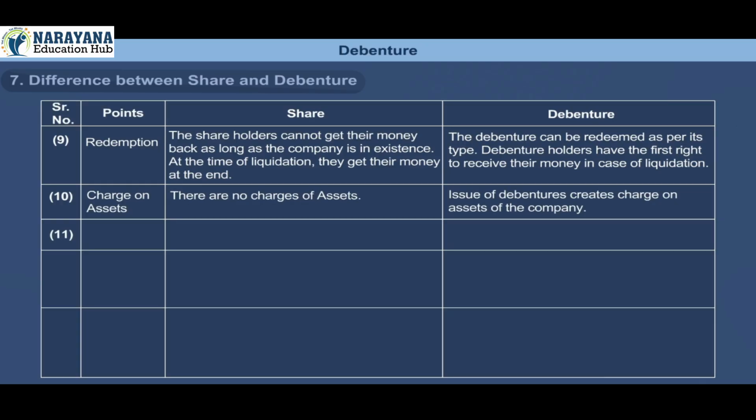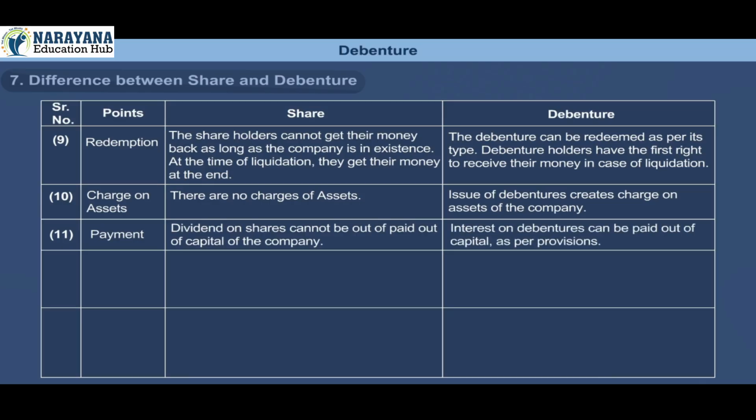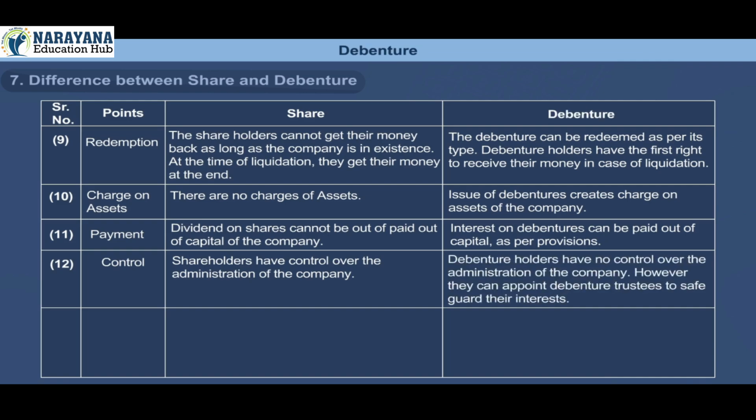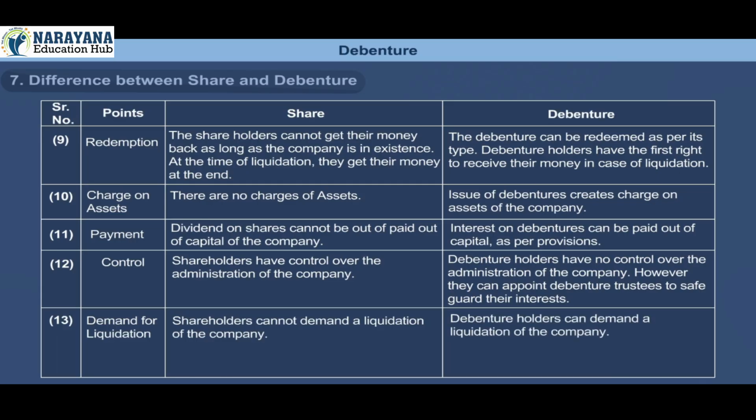Serial number 11. Points. Payment. Share. Dividend on shares cannot be paid out of capital of the company. Debenture. Interest on debentures can be paid out of capital as per provisions. Serial number 12. Points. Control. Share. Shareholders have control over the administration of the company. Debenture. Debenture holders have no control over the administration of the company. However, they can appoint debenture trustees to safeguard their interests. Serial number 13. Points. Demand for liquidation. Share. Shareholders cannot demand a liquidation of the company. Debenture. Debenture holders can demand a liquidation of the company.